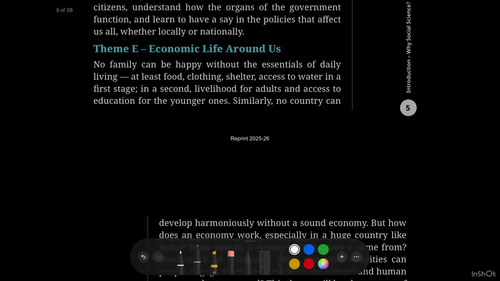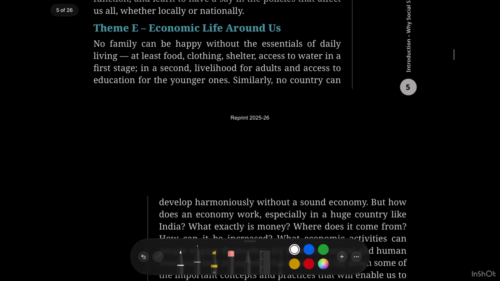Economics, as I already told you, is related to money and how people's needs are going to be satisfied. No family can be happy without the essentials of daily living. Here a new word is there: essential means important. At least the basic needs of human life are food, clothing, and shelter, khana, peena, sona.